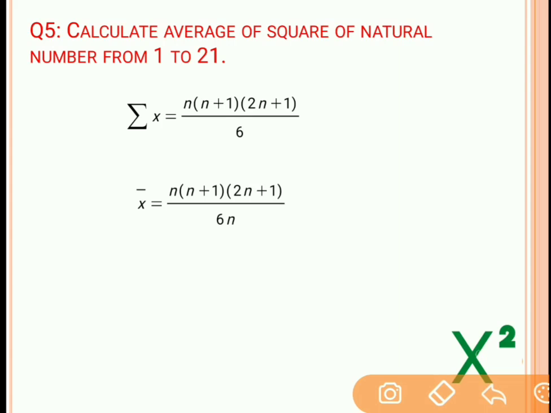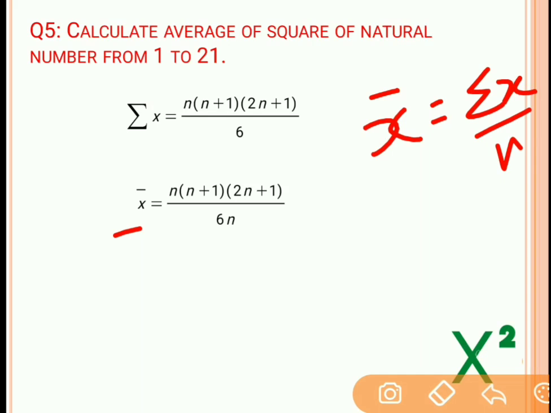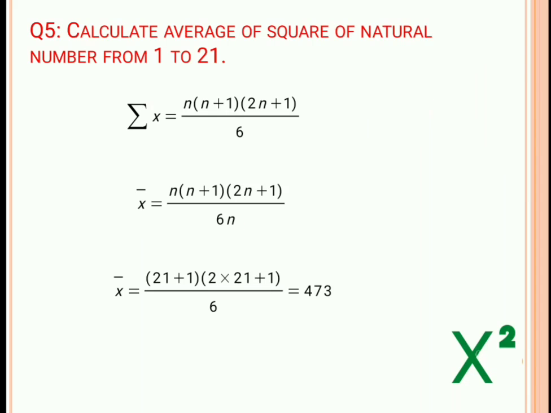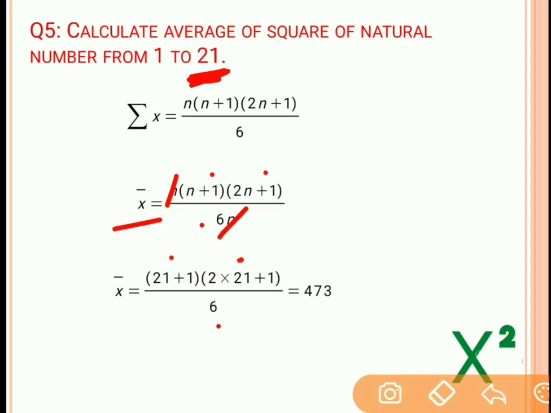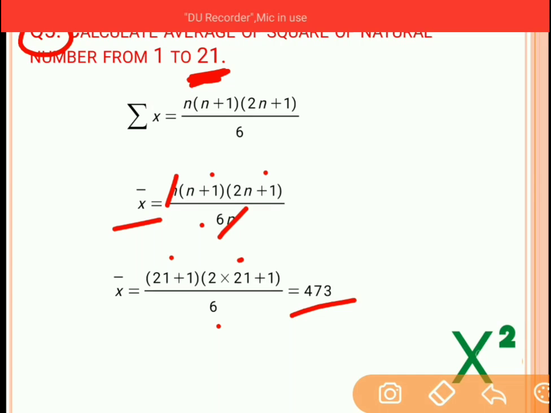And what is the average? X bar is equal to the sum divided by the total number of data. So this will get divided by n, so instead of 6 I have written 6n. So x bar is equal to n plus 1 into 2n plus 1 by 6, as n gets cancelled. What is n over here? N is 21, because we need to find the average of the first 21 natural numbers. So 21 plus 1 into 2 into 21 plus 1 by 6. The answer is 473.